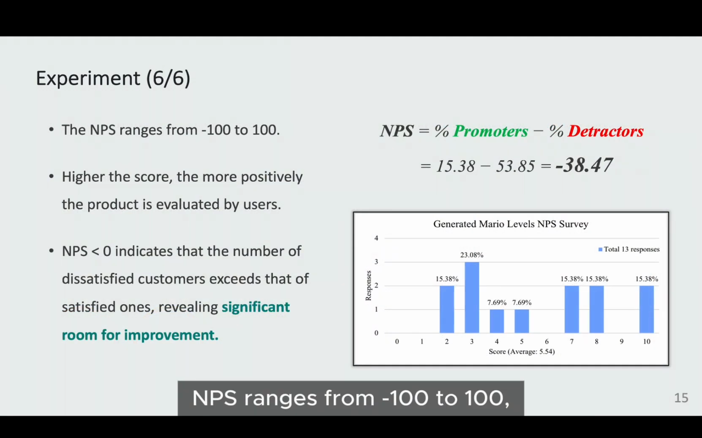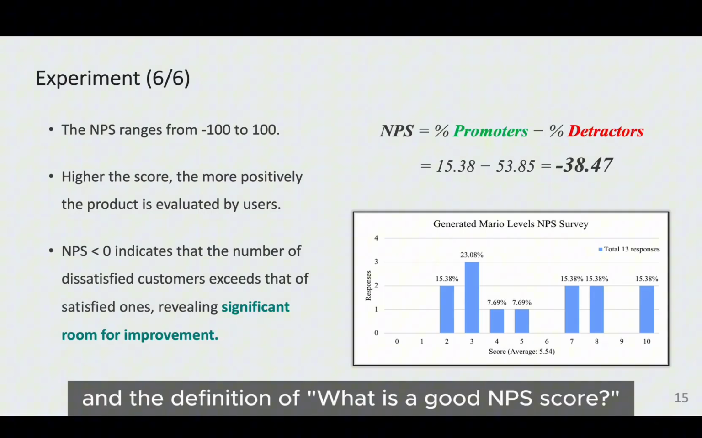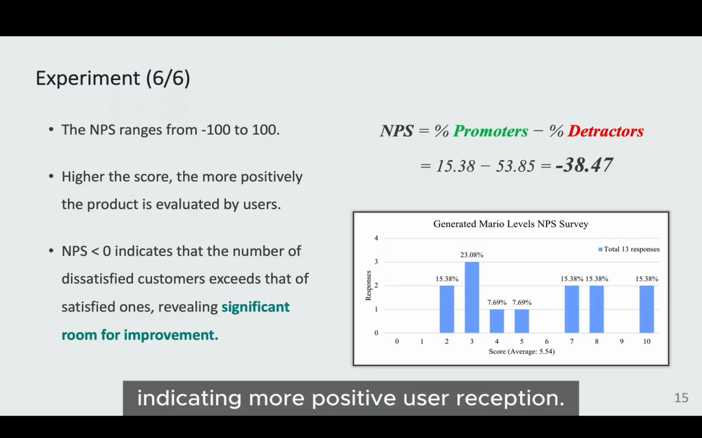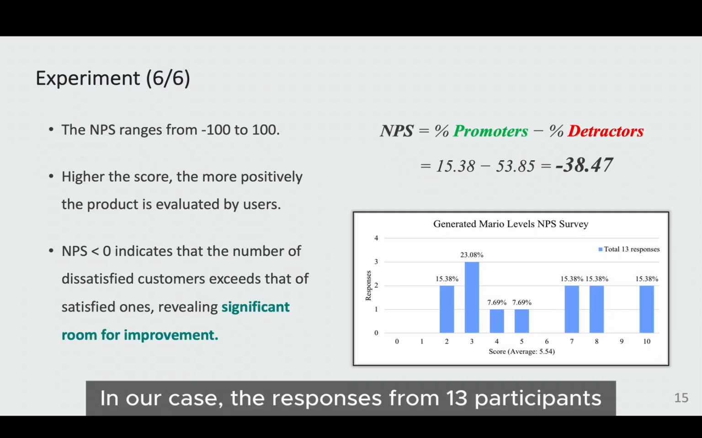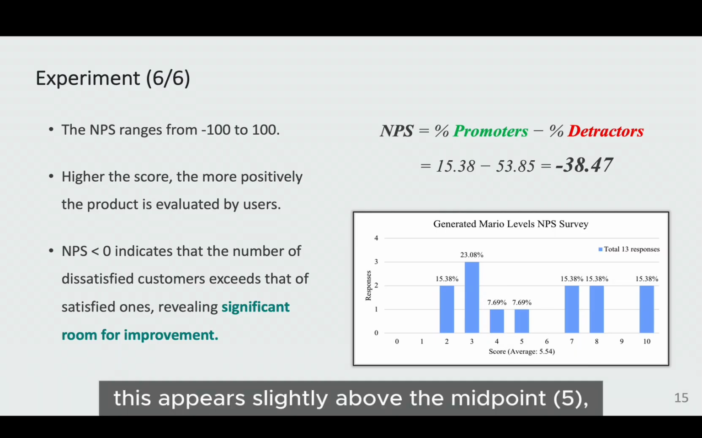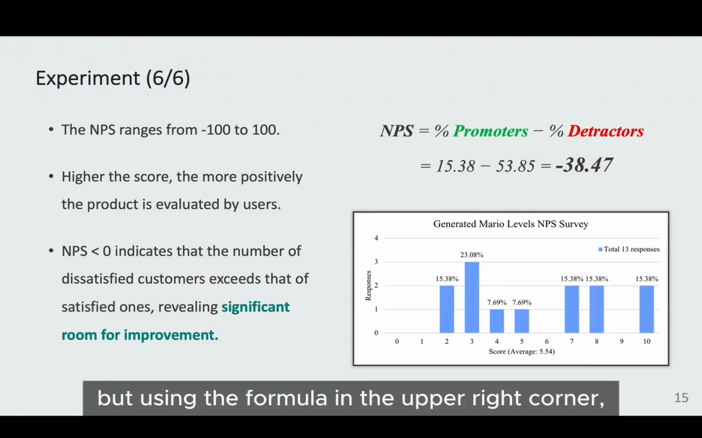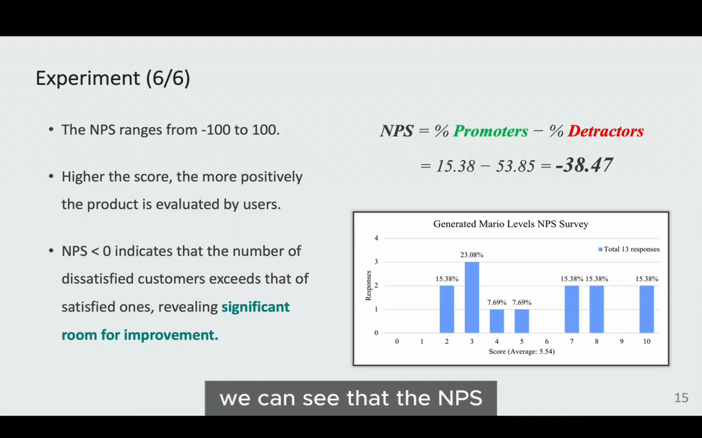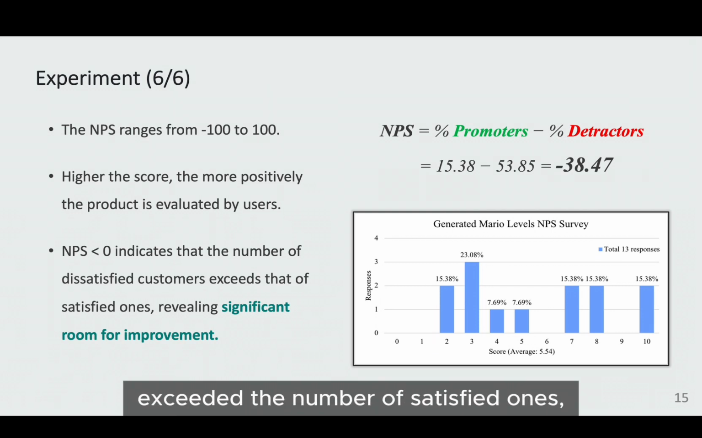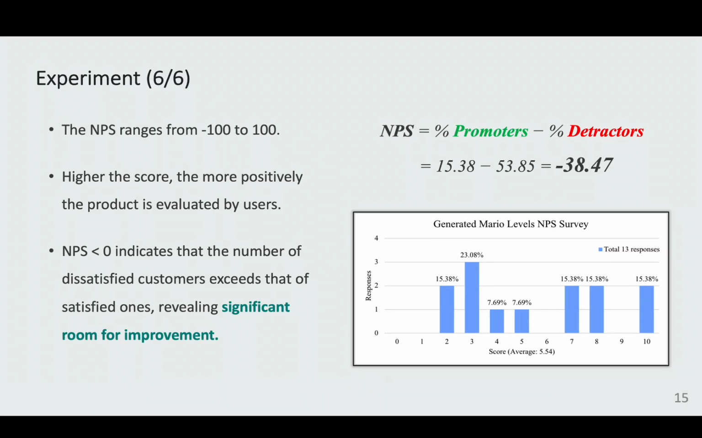NPS ranges from -100 to 100, and the definition of what is a good NPS score depends on the industry. Generally, higher scores indicate more positive user reception. In our case, the responses from 13 participants resulted in an average score of 5.54. This appears slightly above the midpoint. But using the formula in the upper right corner, we can see that the NPS was calculated to be -38.47. A negative score indicates that the number of dissatisfied users exceeded the number of satisfied ones, highlighting areas for improvement.